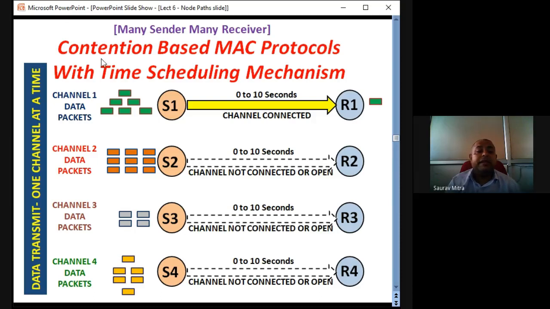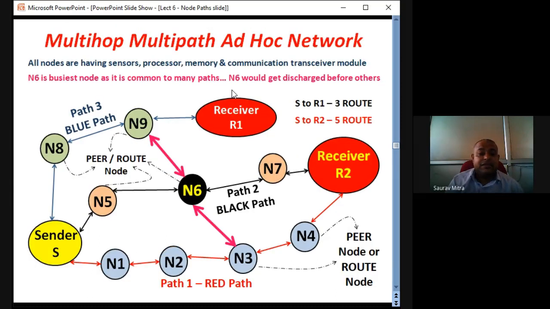All these green packets will be received from the transmitter at the receiver from time 0 to 10 seconds. The first channel connected is shown in yellow, and the other channels are not connected. So this is the contention based MAC protocol with time scheduling. What happens from 10 seconds to 20 seconds? Here there are many paths.